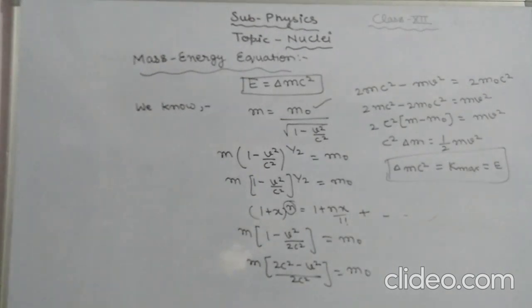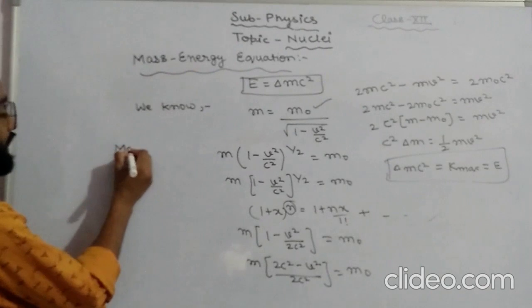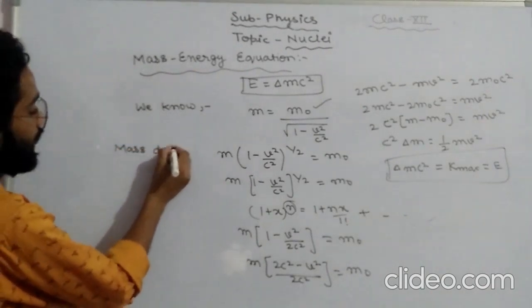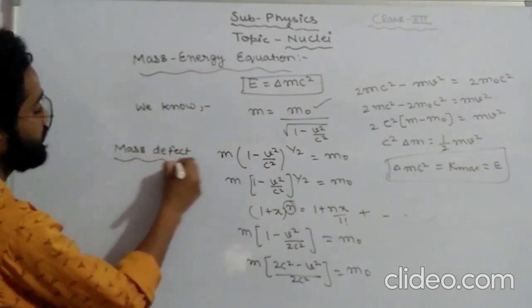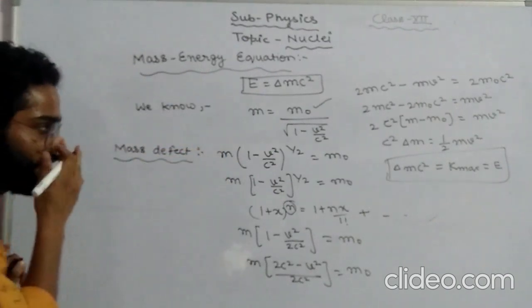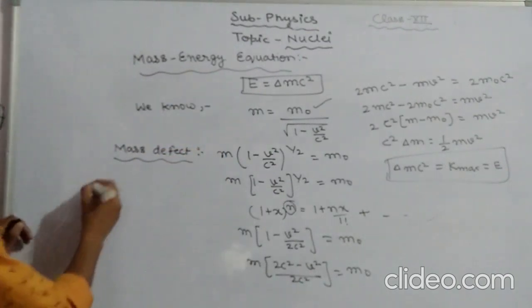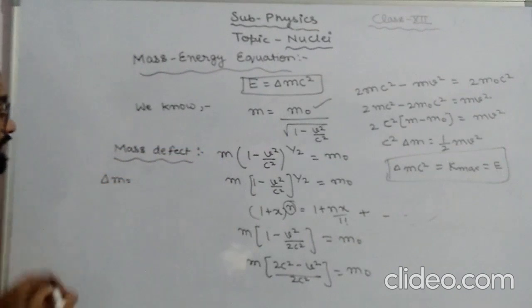That is mass defect, and this defect can be treated like what? If I am just writing here mass defect, it is clear by the name, that means there is a difference in mass. So mass defect is what?